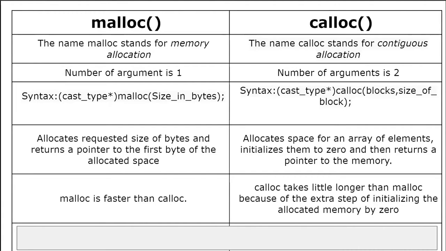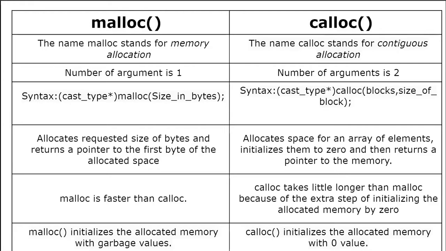Malloc is faster than calloc. Calloc takes a little longer than malloc because of the extra step of initializing the allocated memory by 0. That means as we are allocating or initializing the memory contents by 0, calloc takes more time.